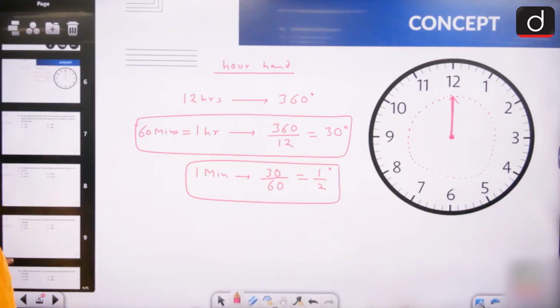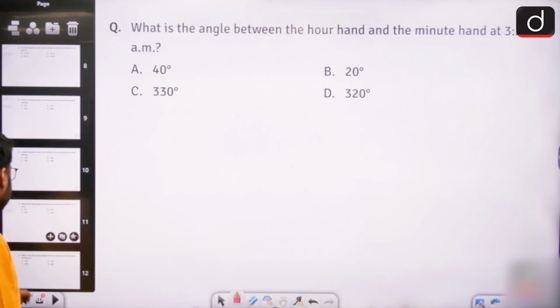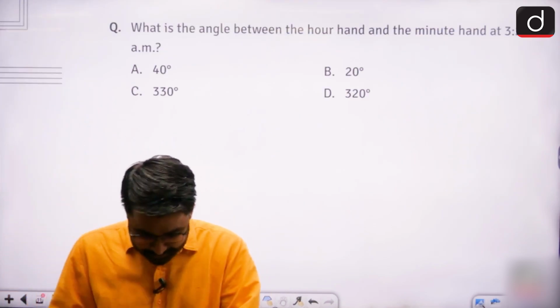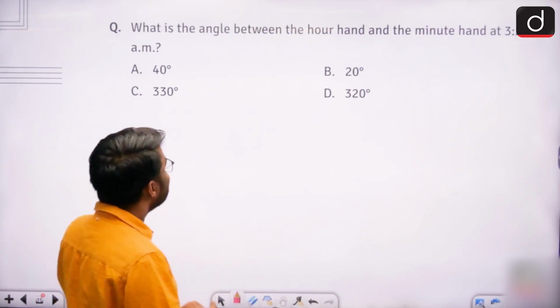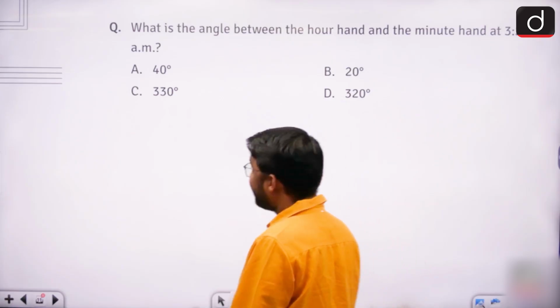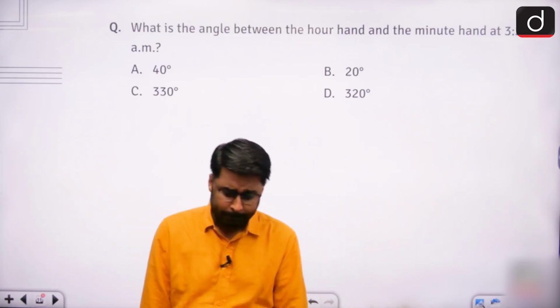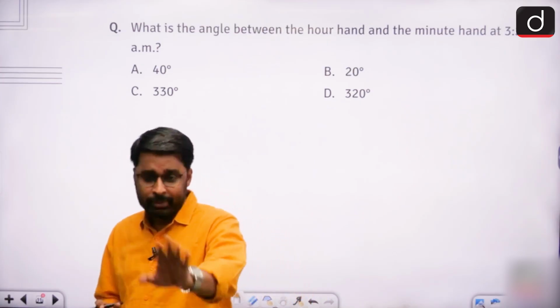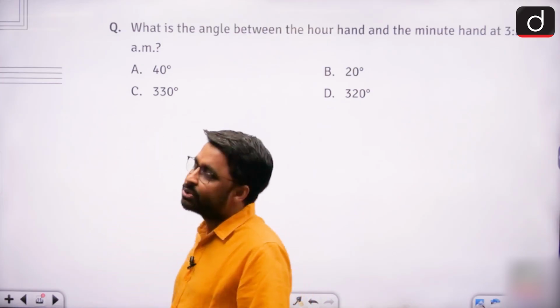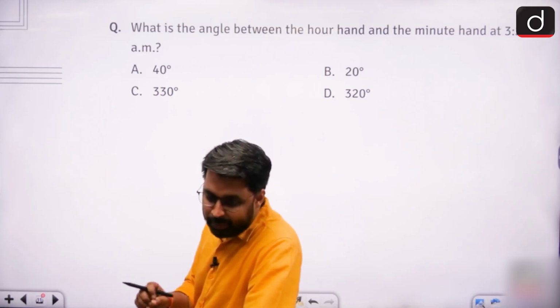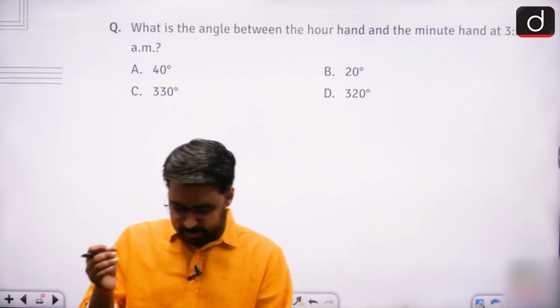Now based on this, what sort of questions can I get in my exam? I can get this question: what is the angle between the hour hand and the minute hand? Right? What will be the angle between the hour hand and the minute hand at 3:20 AM? ठीक है, और ये बड़ा फेमस क्वेश्चन है क्लॉक का कि एट अ पर्टिकुलर टाइम व्हाट इज द एंगल बिटवीन द हैंड्स ऑफ द क्लॉक। अब मेरी बात को पहले ध्यान से सुन लीजिए। See, in these questions, whenever my examiner asks me what is the angle between the hour hand and